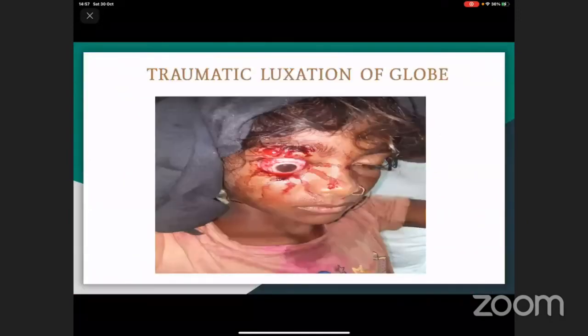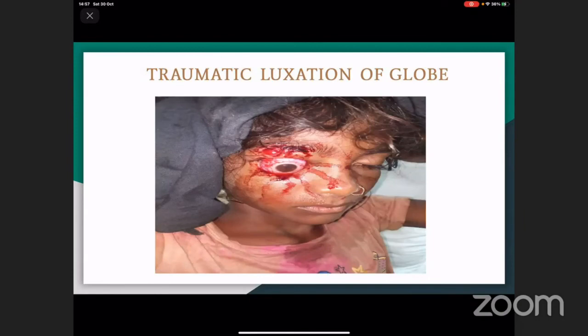This is a case of a 10-year-old girl who came to our casualty with a history of injury to the right eye with a brake lever of a bicycle due to a fall 3 hours ago. Pain, swelling, and inability to close the right eye were the chief complaints since the time of injury.